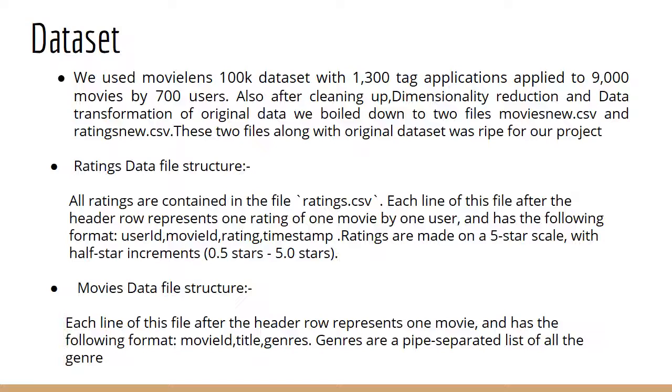We used the MovieLens dataset, which has 5 CSV files, but we ended up using 2 CSV files, movies.csv and ratings.csv. In movies.csv, we have movie ID, movie name, and genres. And in ratings.csv, we have user ID, movie ID, and the rating that user gave to that movie.